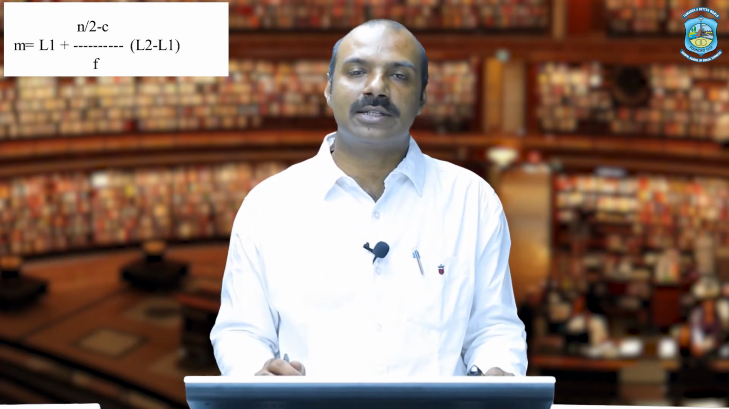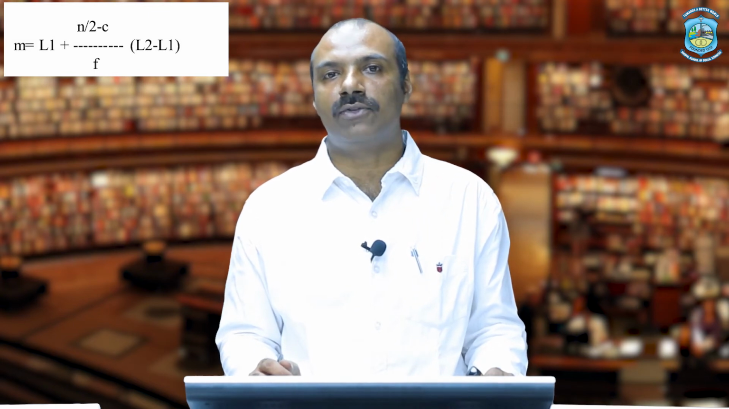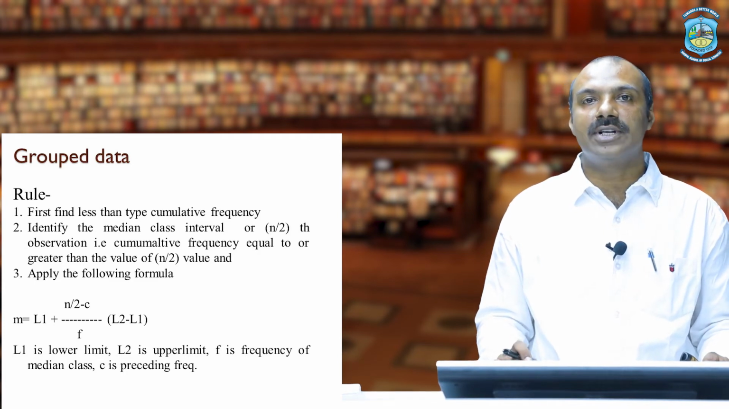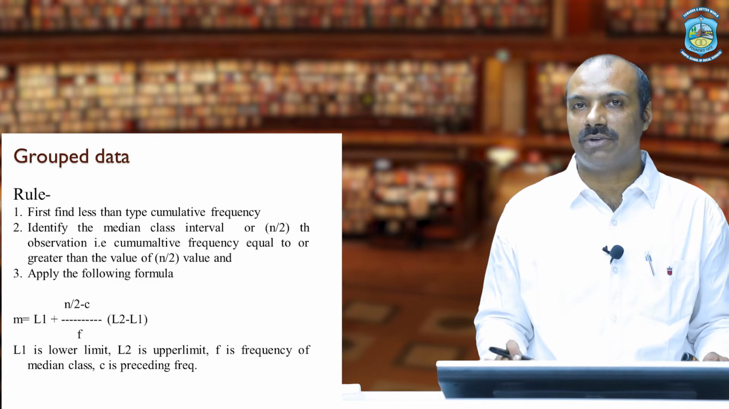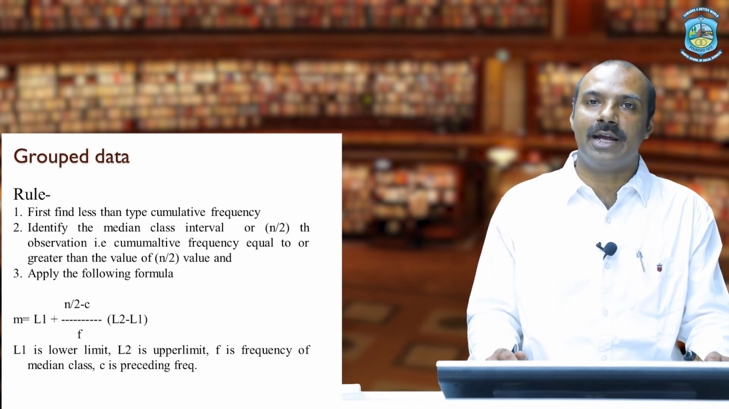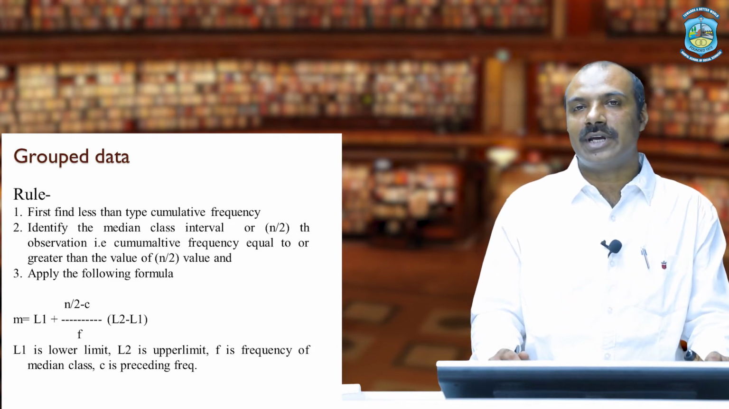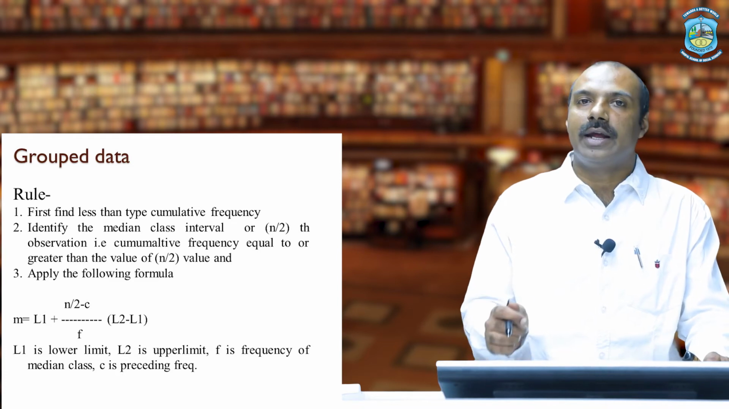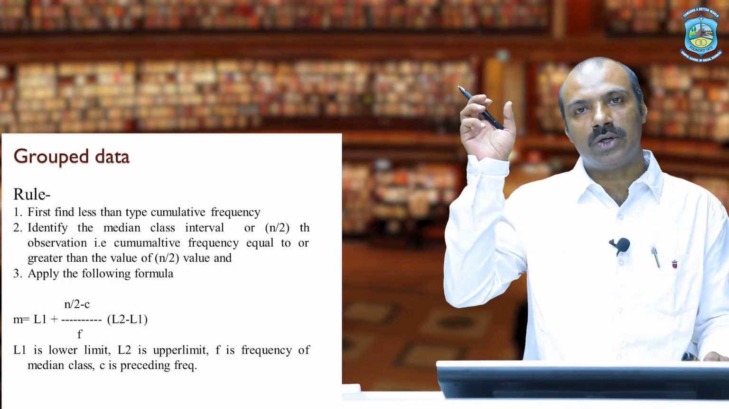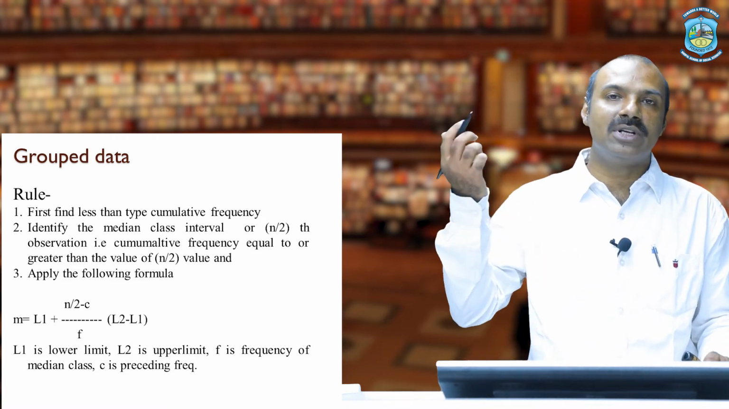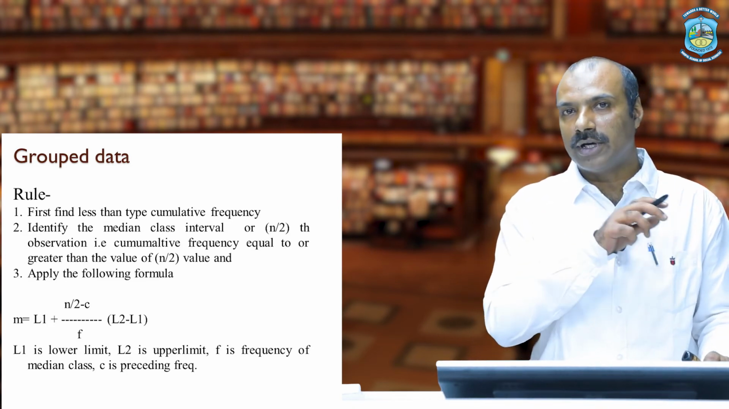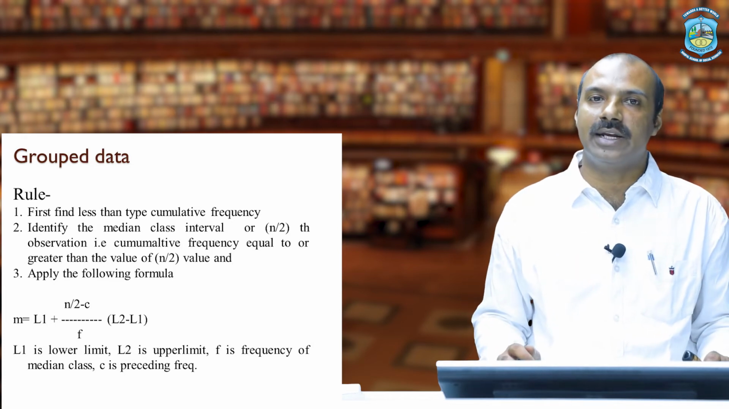So different authors have given different notations for writing different formulas. The first rule for calculating median in group data is to first find the less than type cumulative frequency, as in the previous example where we saw how to calculate it. In the previous example, we took (n plus 1) by 2. In group data, it will be n by 2. Whatever the value of n by 2, we have to look into the cumulative frequency column. The previous value should be less than that value and the next value should be greater than that value. Then that particular row will be called the median class.